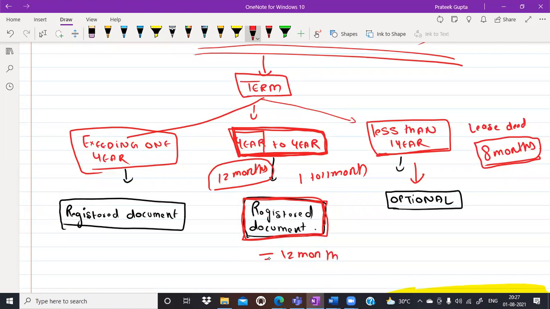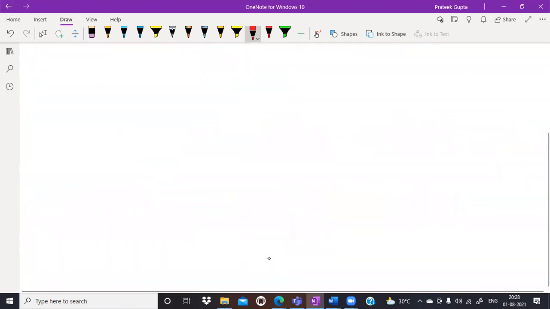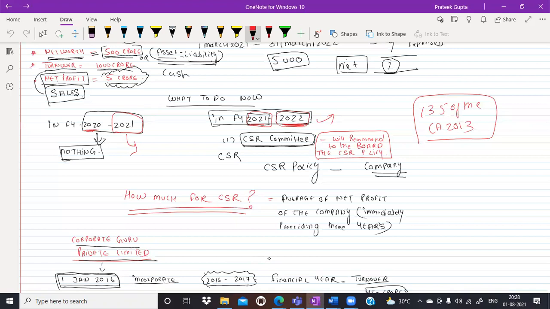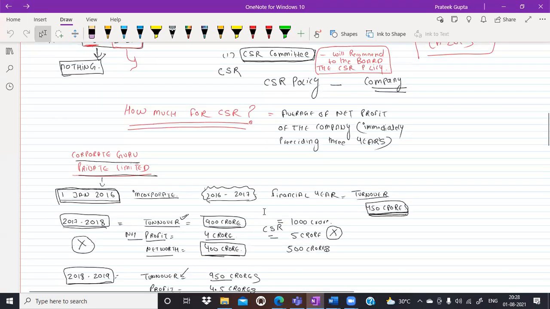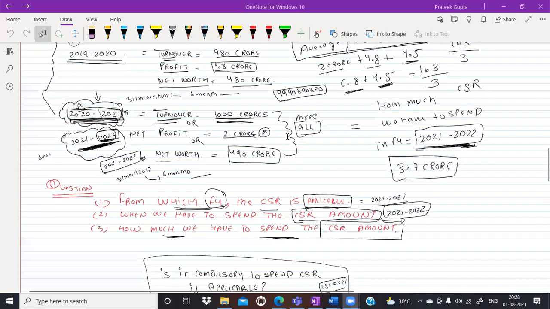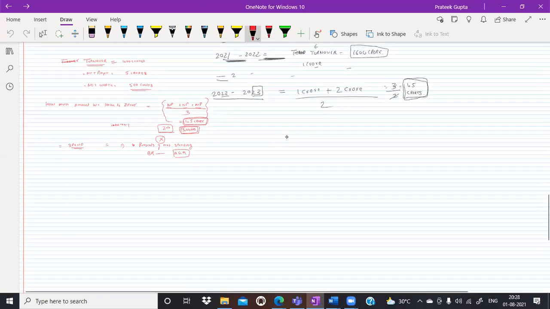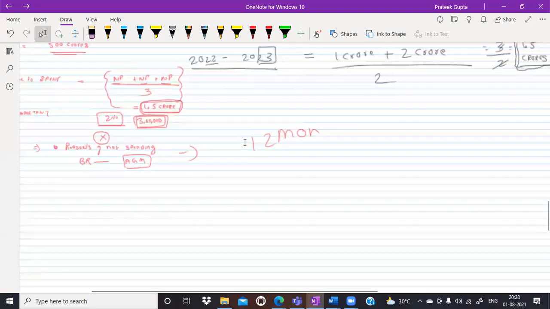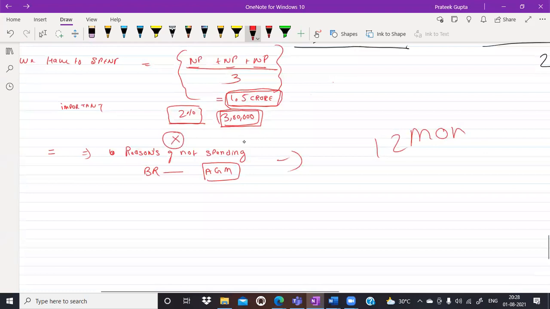Yes, Mansi, please go ahead. It is very prevalent because of the rights of tenancy that the landlord and the tenant enter into an 11-month period because of the registration charges they have to pay. That's why it's prevalent that it's 11 months, although it's 12 months on paper. Correct. So year to year means a period of 12 months, and this will be renewed automatically after the expiry of 12 months.